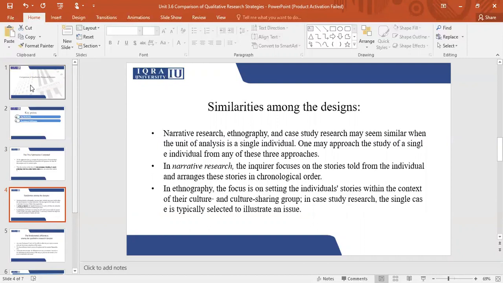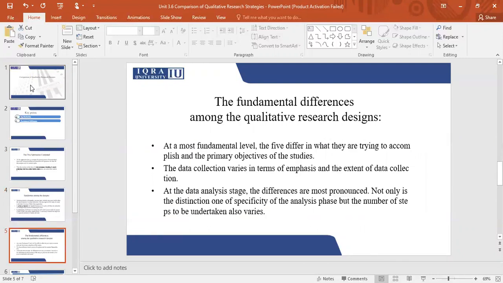Then in the ethnographical research, we will be focusing on a single person's story, but in the context of their culture, or their culture sharing group. In the case study research, you again would be researching a particular company, but you will be trying to highlight a particular issue that happened at a particular time. There are some fundamental differences as well in all of them: the difference in their focus, the difference in their data collection technique or the analysis technique as well. Though the main difference, as I said, is what you are trying to analyze.